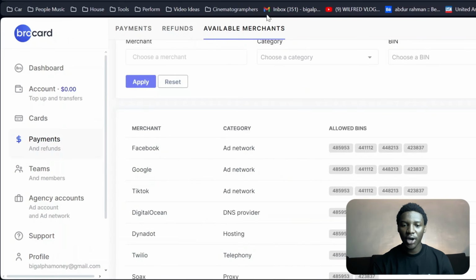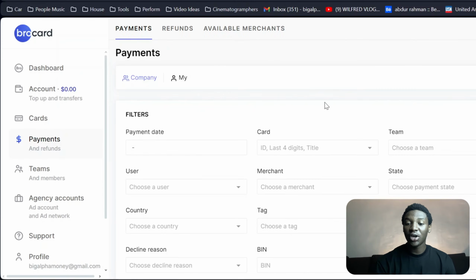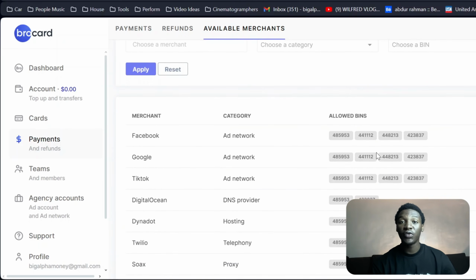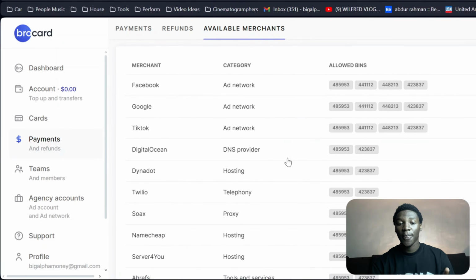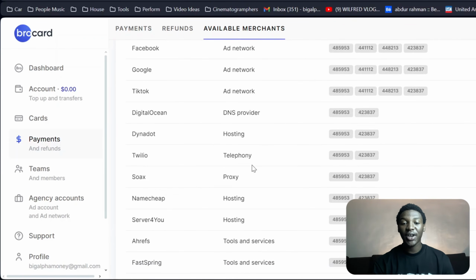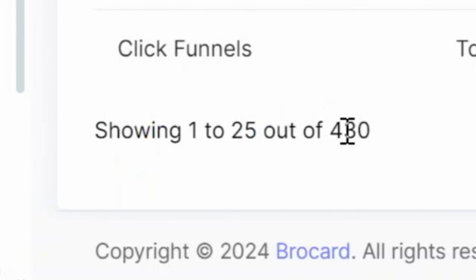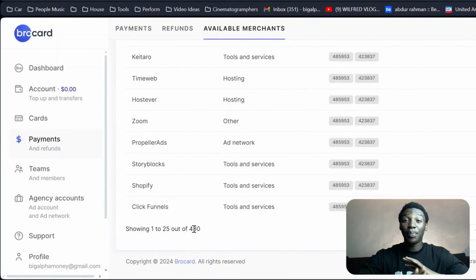By the way, if you come over to my broker and go to my payments segment, where it says available merchants, you're going to see all the merchants that your cards can work on. All the merchants that are approved to work with my broker. Like we already mentioned in the beginning of the video, you can use this for most ad networks like Facebook, Google, TikTok. If I scroll down here, you can see they have other merchants that these cards will work for. Most likely, any merchant that you want to use these cards for is going to be here. At the bottom, you can see it's showing 1 to 25 out of 430 merchants. So that is a broad list of merchants.